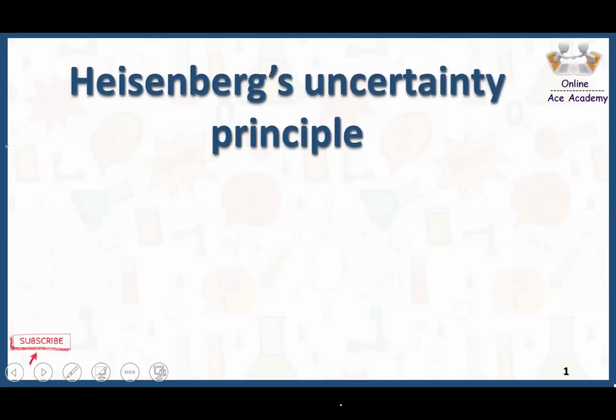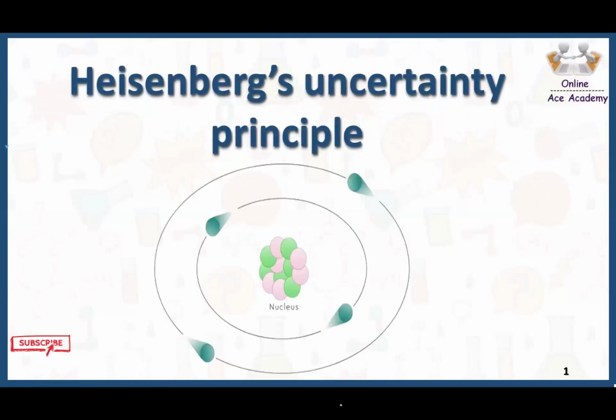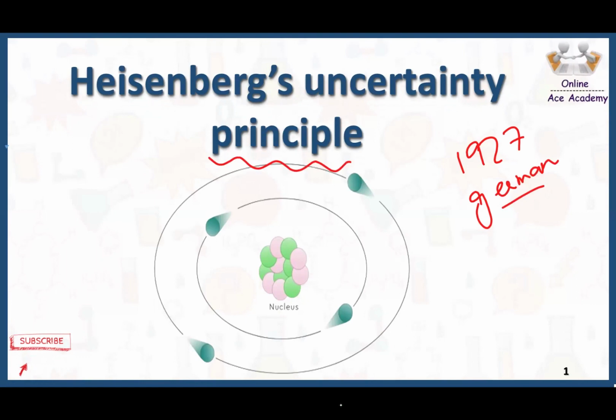Heisenberg Uncertainty Principle. In 1927, a German physicist named Werner Heisenberg proposed a principle, and that principle is called the Heisenberg Uncertainty Principle. Now, as we know, there are two kinds of theories, quantum and classical.